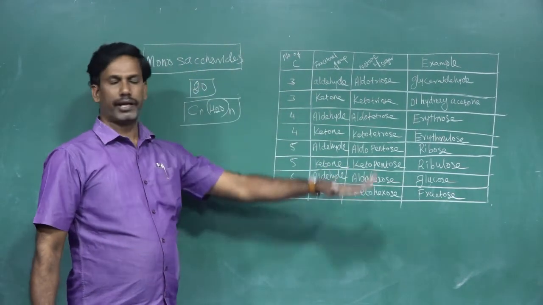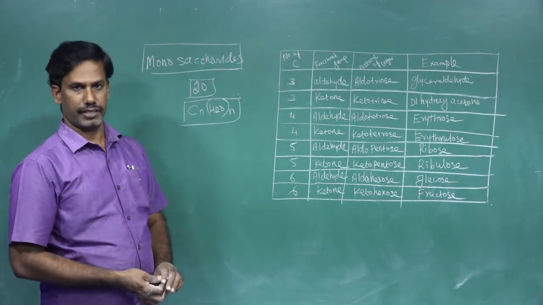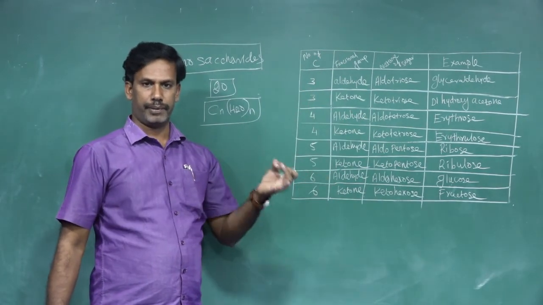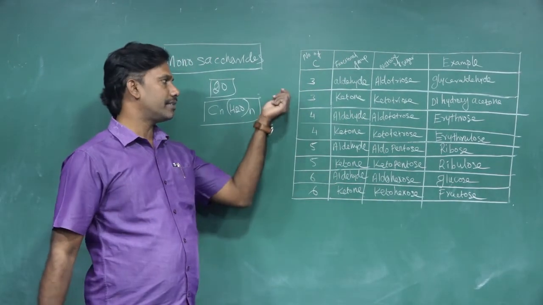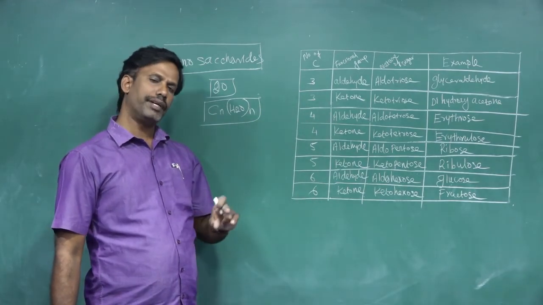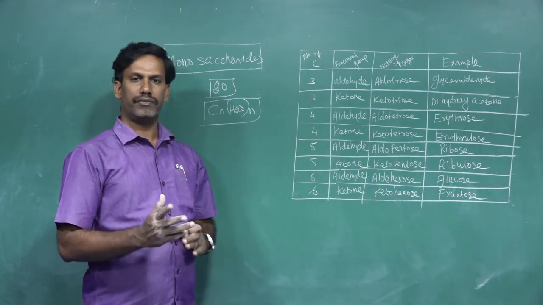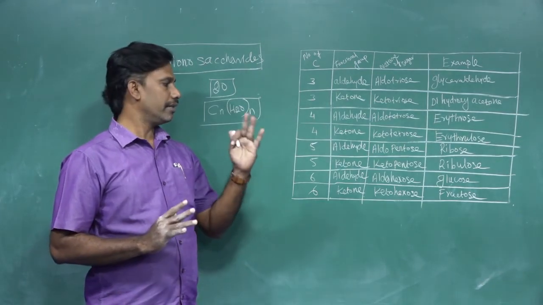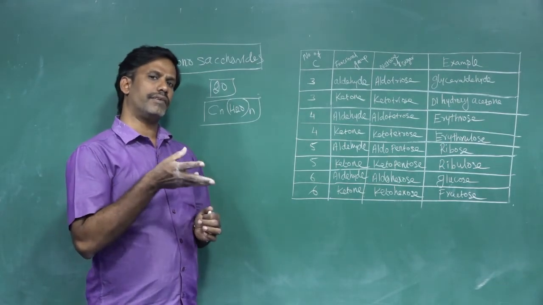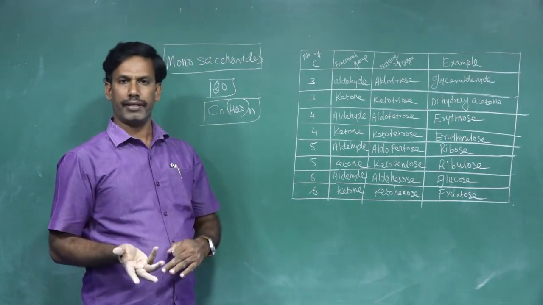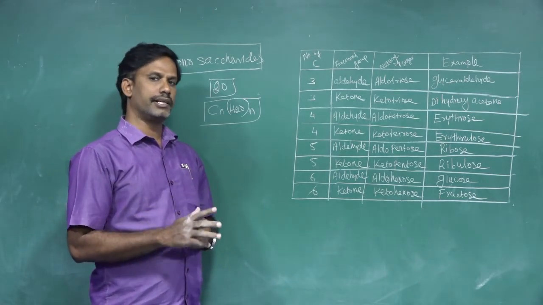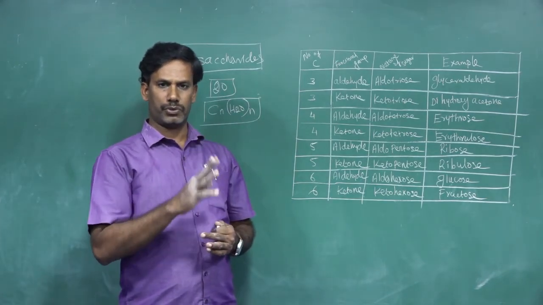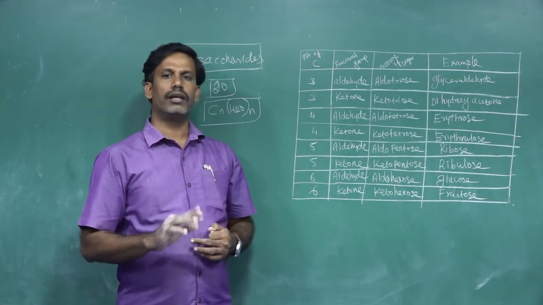So this is how to name the monosaccharides, which is what we are seeing today. Based on the number of carbon, tri, tetra, penta, hexa, they are named. If it contains 3 carbon, triose. If it contains 4 carbon, tetrose. If it contains 5 carbons, pentose. If it contains 6 carbon, then it is called hexose. Then, what is the nature of the functional group present? It may be aldehyde or ketone, because a carbohydrate is nothing but a polyhydroxy aldehyde or polyhydroxy ketone. There are 2 chances: it must be an aldehyde or a ketone.